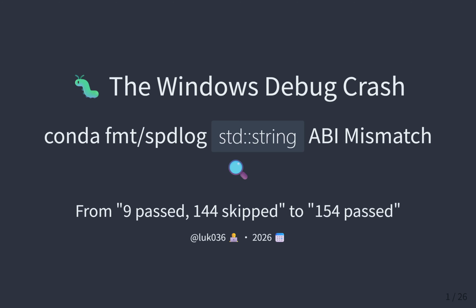But today, we're going to explore exactly how that happens. Welcome to this deep dive. Today, we're looking at this incredibly detailed slide deck and presentation notes from 2026, put together by developer Lux036. Right. And it's titled The Windows Debug Crash, Conda FMT SPD log std::string ABI mismatch. Which sounds like a mouthful, but it is a phenomenal teardown of modern software development complexity.